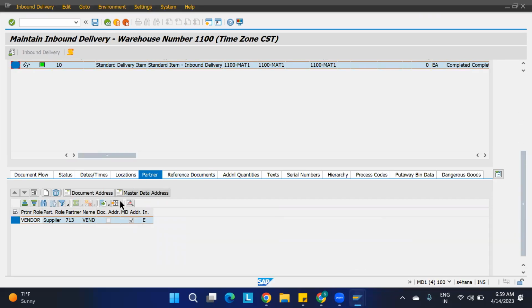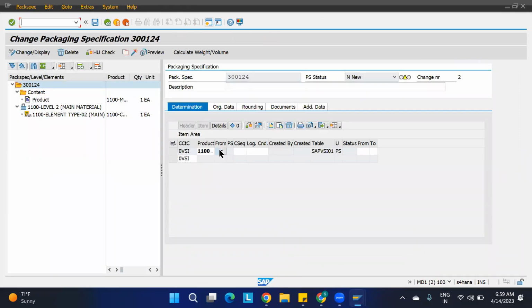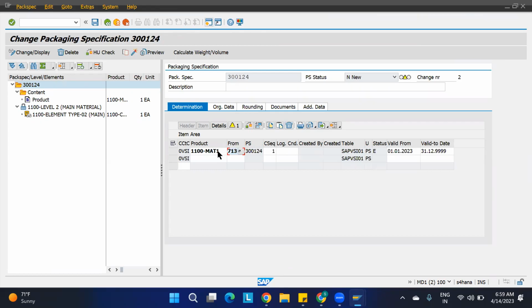So just go here, not here. Here I'm going to maintain the vendor, that is 700. Again, click enter. Okay, this is enough. Here I am creating the VAS, and this is the header data that I required.